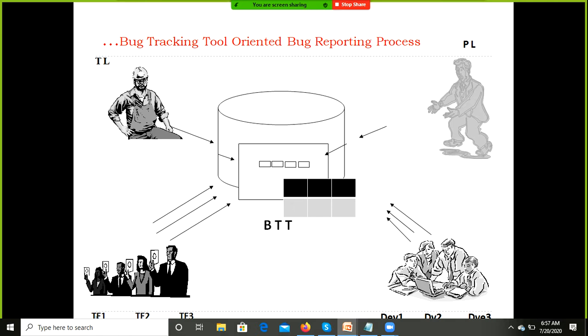It may be test case ID, test case description, expected value, actual value. You can find all the fields under the templates. Even all the documents, such as the FRS document, project plan document, and test plan document, are maintained through the server itself. Bug tracking tool is a kind of software application, an interface between developers and testers, accessed through the server itself. That comes under the bug tracking tool oriented process.